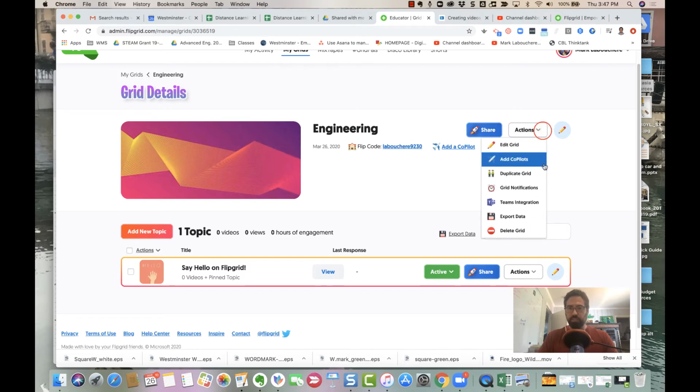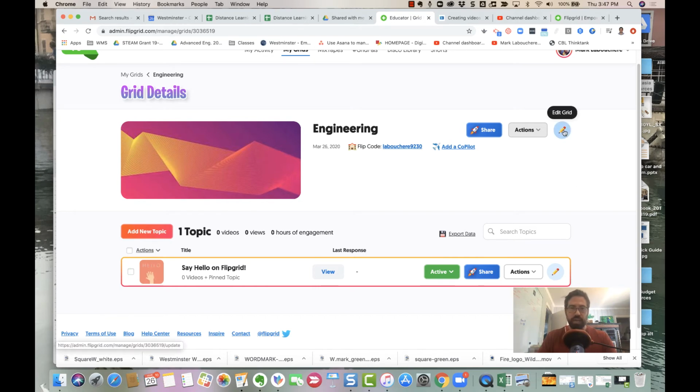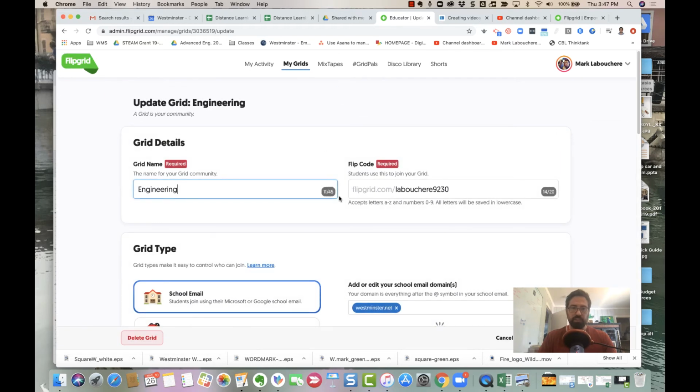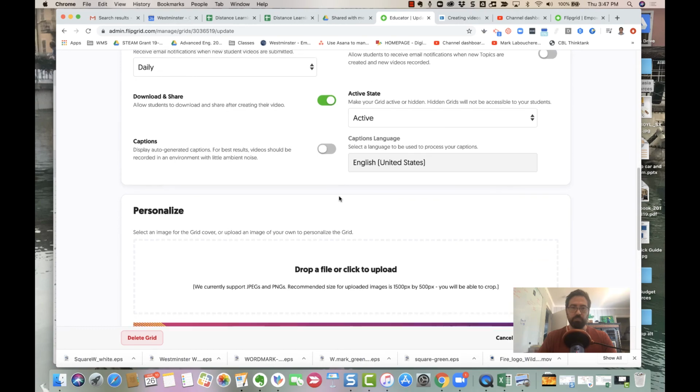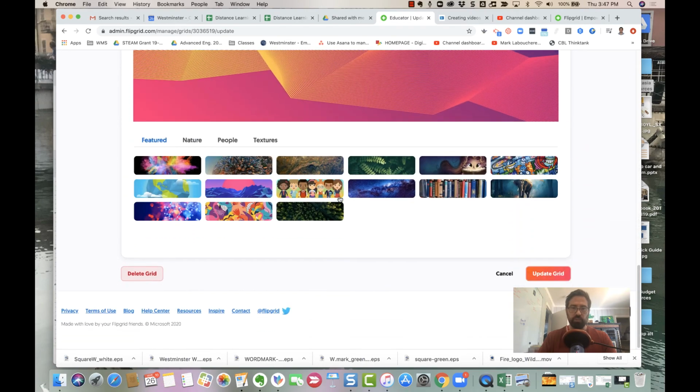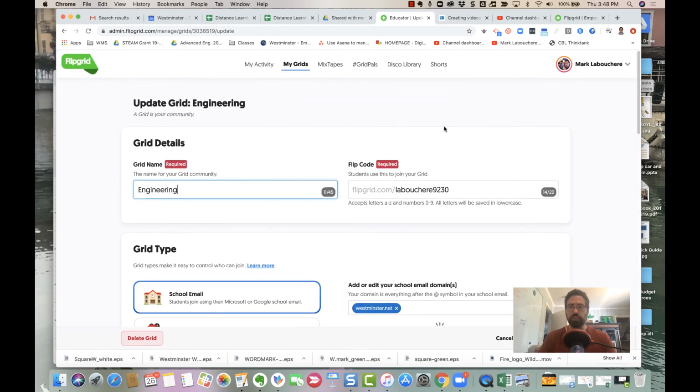Actions you can add. There's so many different things you can do. We're not going to get into that for this session. This is more of a high-level view of how to create a grid. If you want to edit your grid, again, that's with pictures and things like that. This is worth going into when you get a chance, because you can set privacy settings and things like that on here as well, change your pictures, do all sorts of things. So again, just one way to think about it.